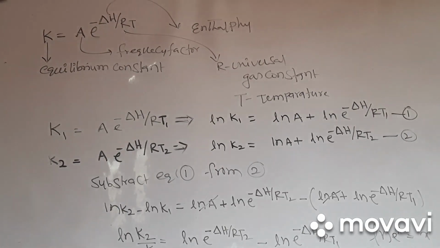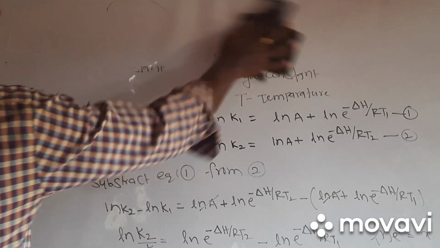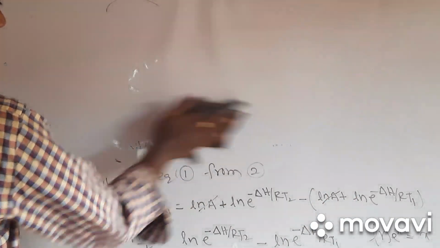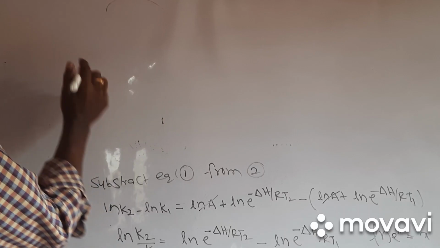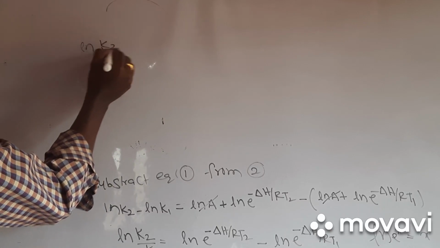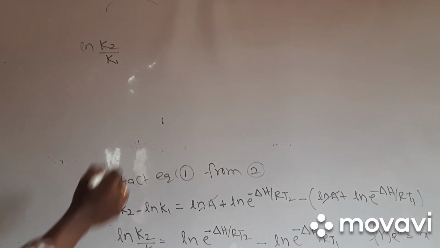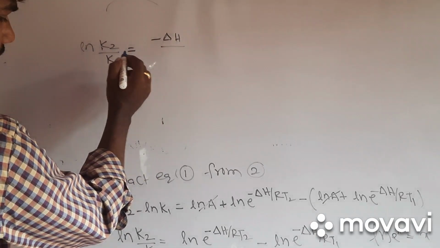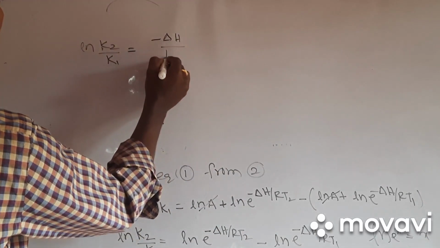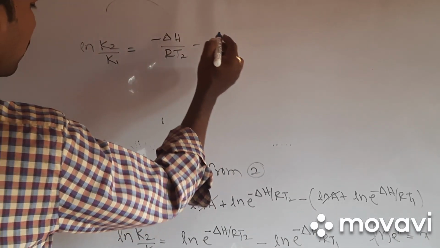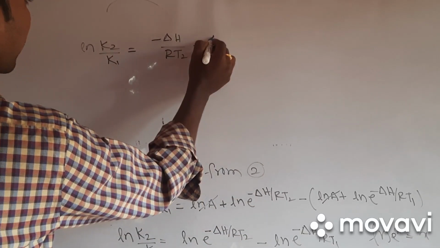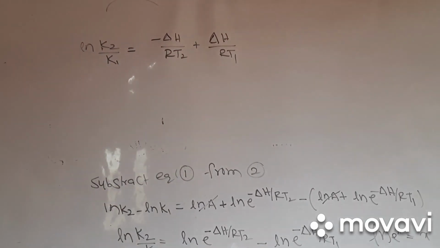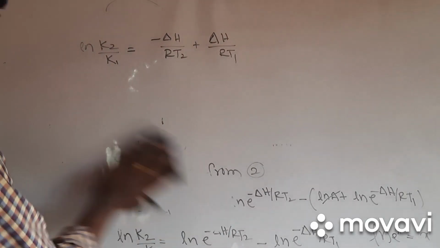After simplifying, the equation reduces to ln K2 by K1 is equal to minus delta H by RT2, and minus into minus gives plus delta H by RT1.